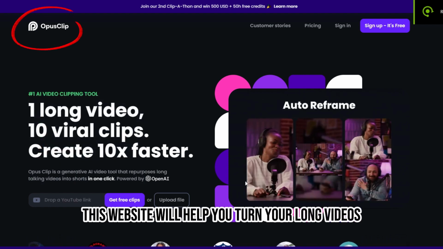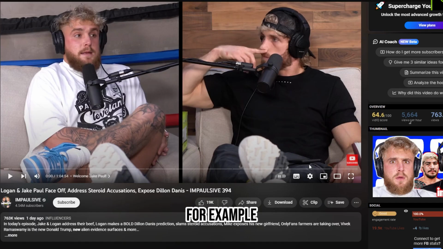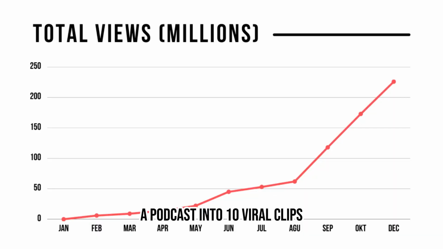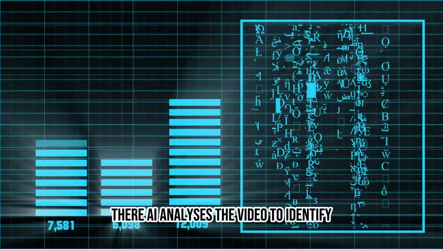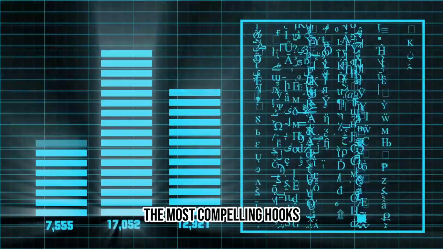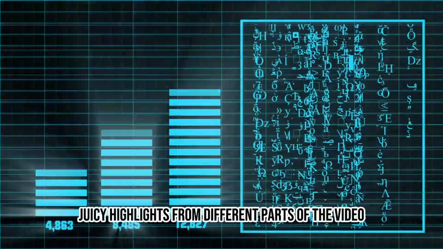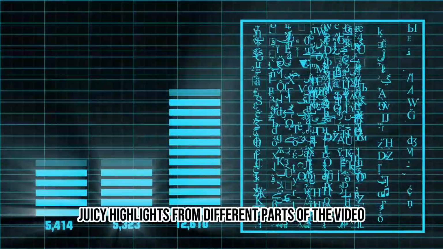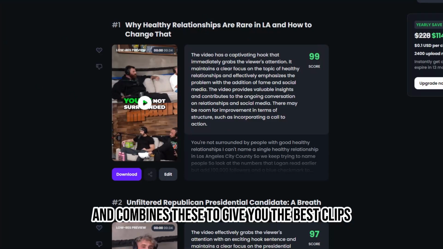This website will help you turn your long videos, for example, a podcast, into 10 viral clips. Their AI analyzes the video to identify the most compelling hooks, extracts relevant juicy highlights from different parts of the video, and combines these to give you the best clips.